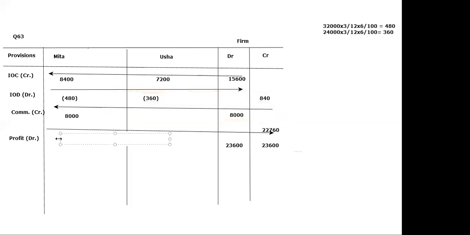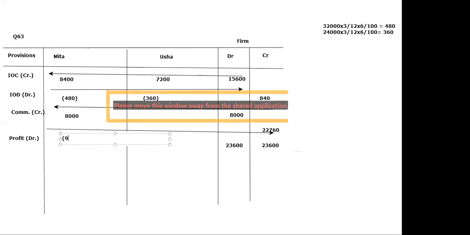So 22,760 multiplied by 2 divided by 5, 9,104. 9,104 will be borne by Meeta, and the rest by the other partner, Usha, and it is 13,656. We'll put it in bracket because here we are debiting.